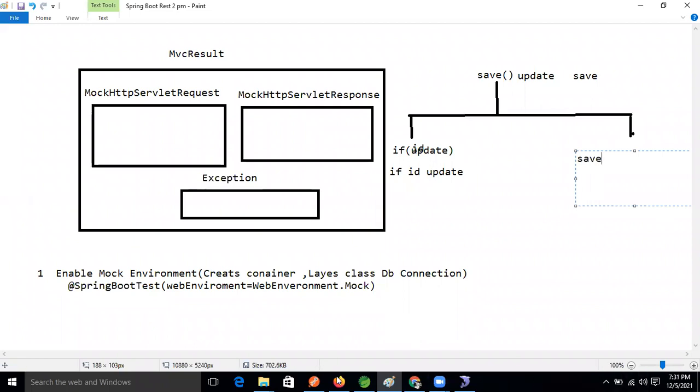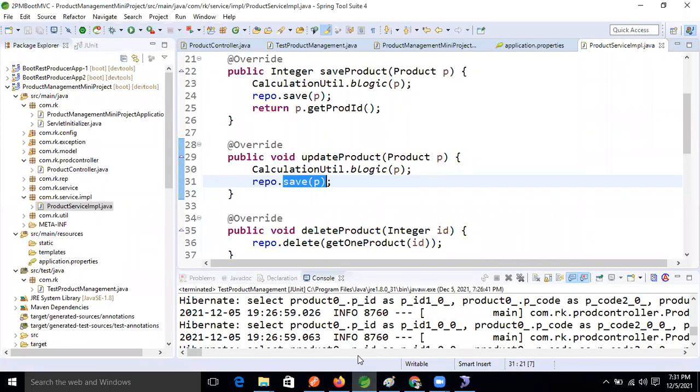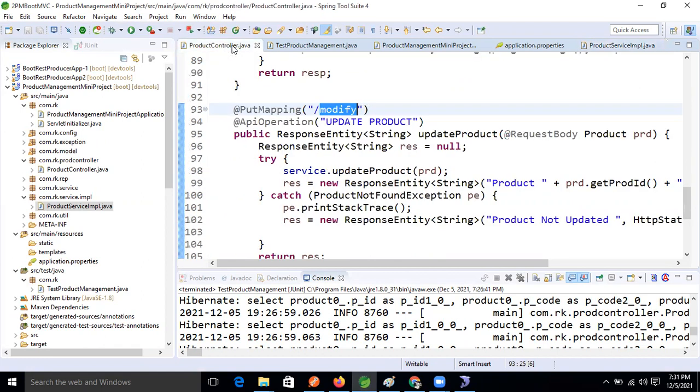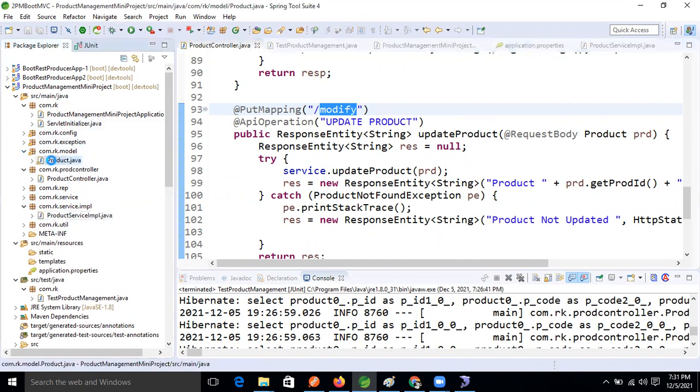So here what we are doing now, okay, forget about that, right? Whenever you are giving the explicit ID in the entity class, no problem, I will clarify your doubt. So here model class is there, right?